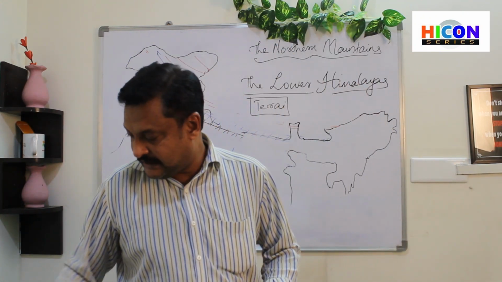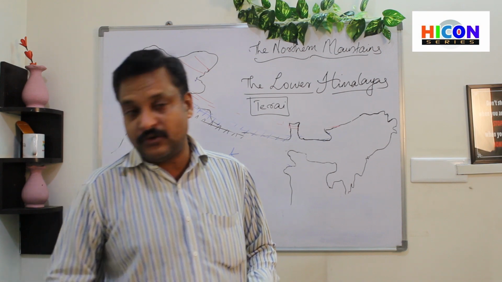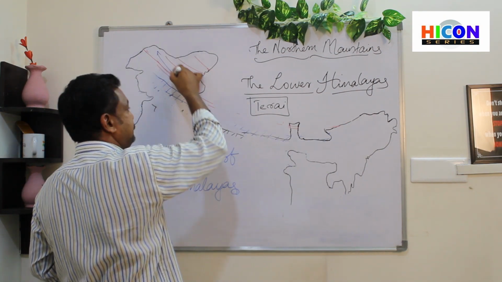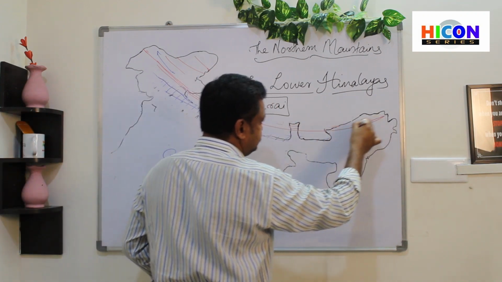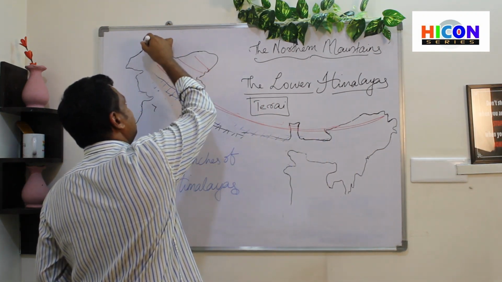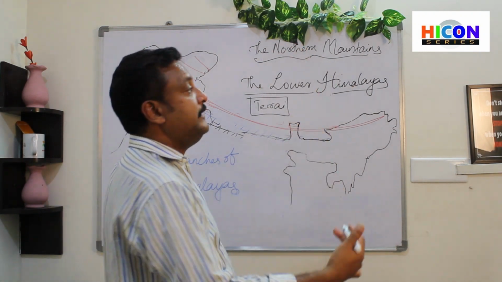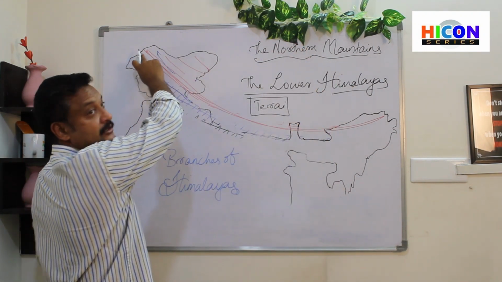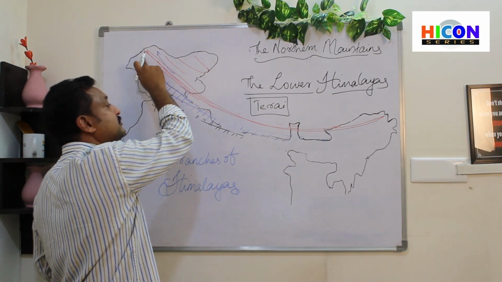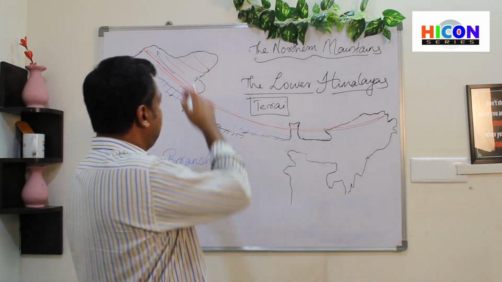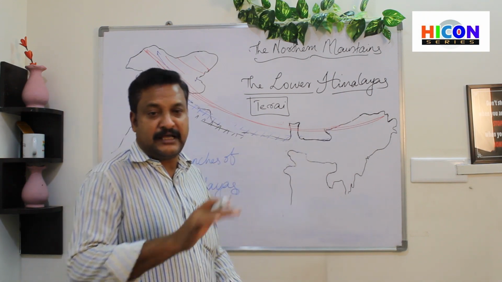We know that we have already drawn it when we started with the first session. It is sliced from here to here. It's a complete stretch of mountains lying in three parallel layers from Karakoram ranges near Jammu and Kashmir till Arunachal Pradesh. So this mountain range has got some branches.